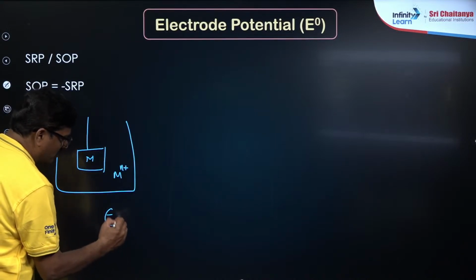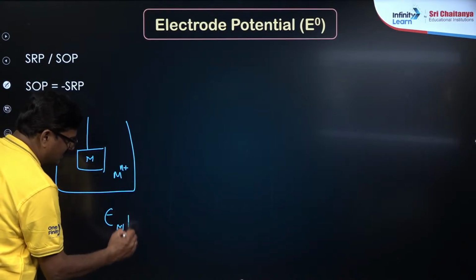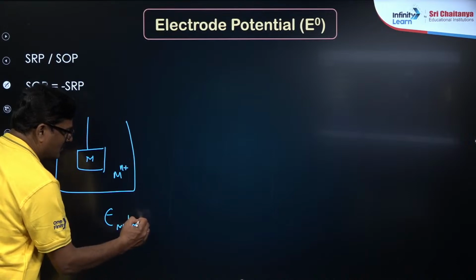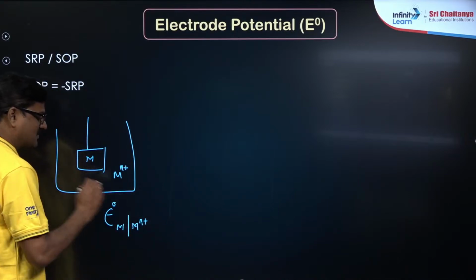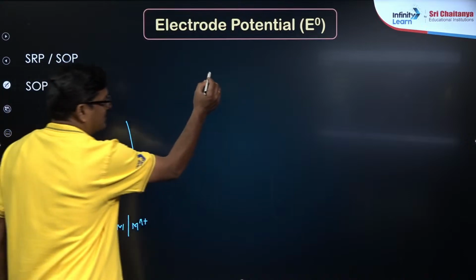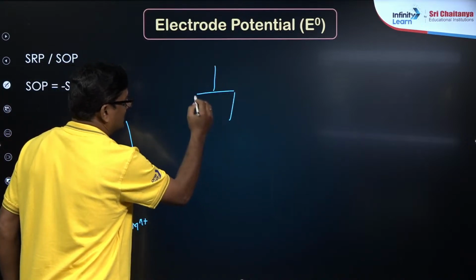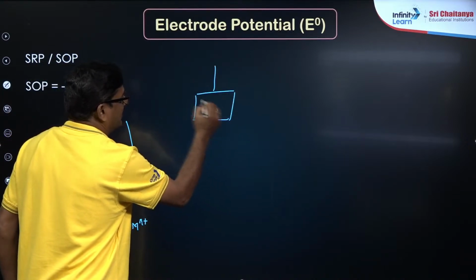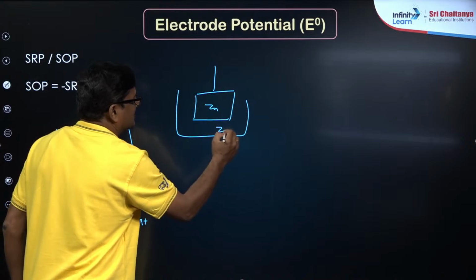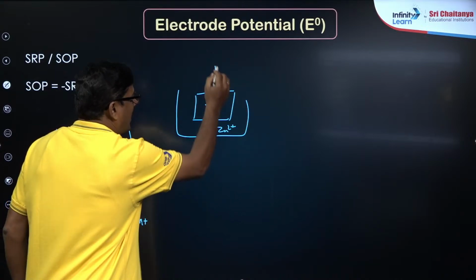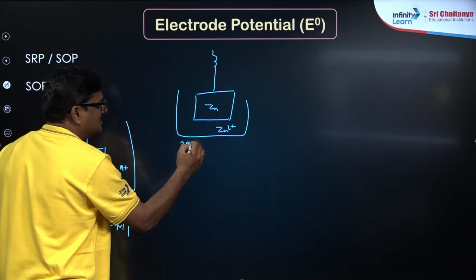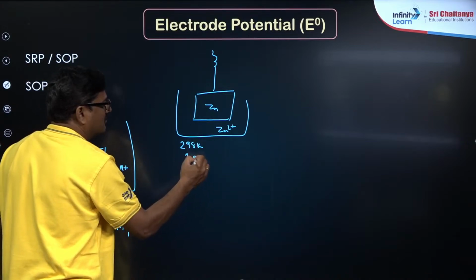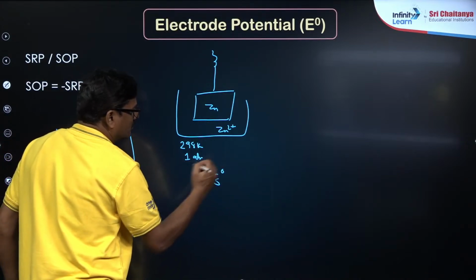That is what you call the standard electrode potential. Let us say an example, when zinc metal is immersed in zinc sulfate, it is going to experience some potential at 298 Kelvin and 1 atm pressure.